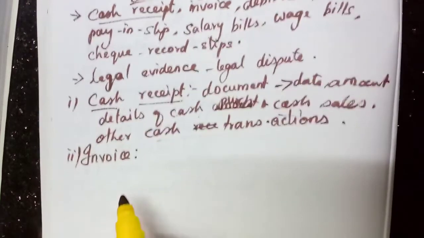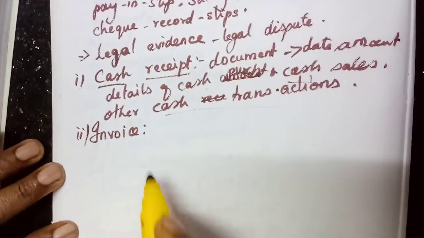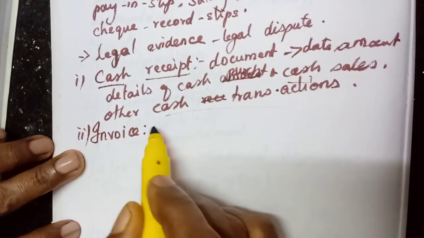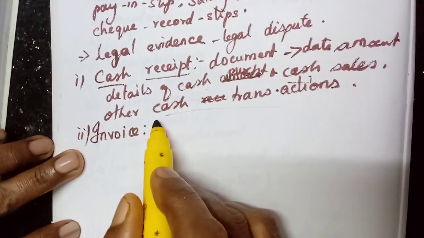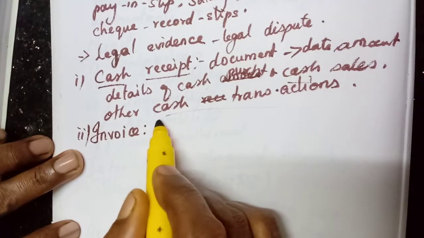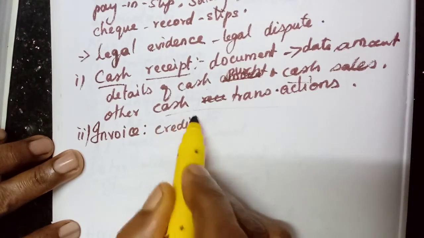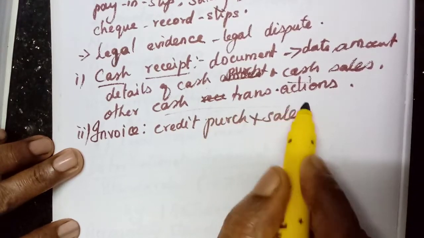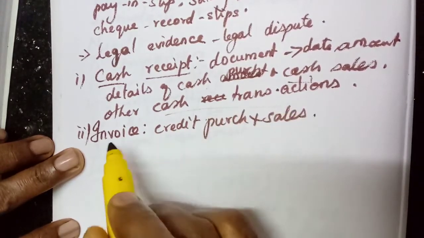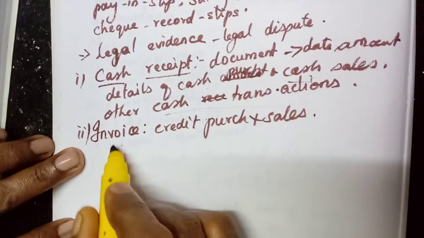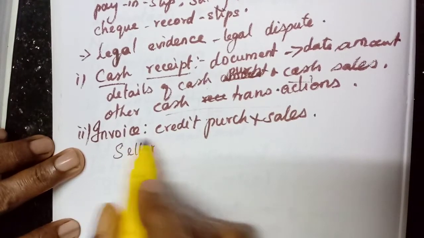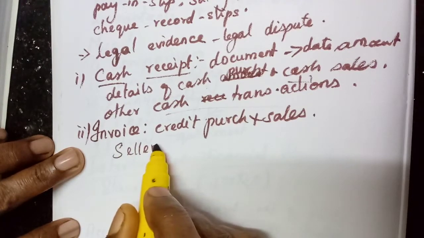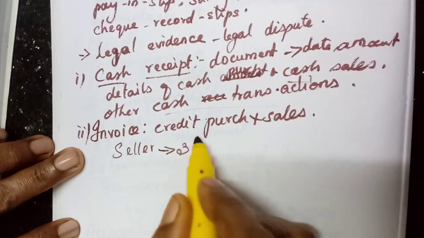What is invoice? Okay, we have learned it already, isn't it? The invoice is issued or used for credit purchase and credit sales. Who is preparing this invoice? The seller. The seller, one who sells goods on credit, will prepare this invoice. Understand? It will usually have 3 copies.